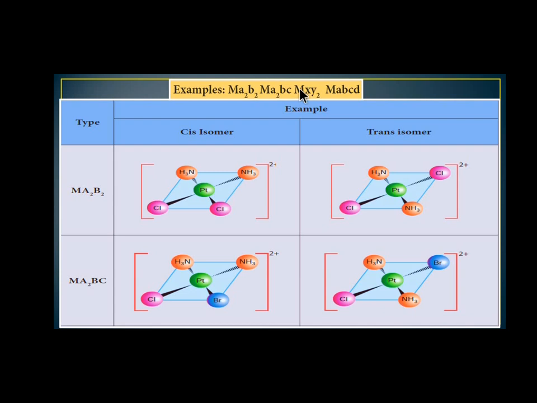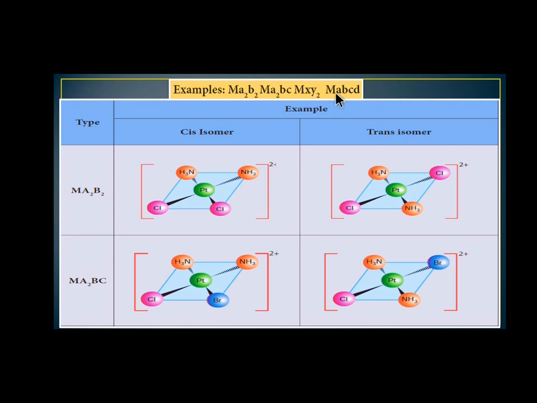And another type is metal (XY) twice. XY is a bidentate ligand, so it is multiplied by 2, which comes to 4. So the total number of ligands is 4. Why is a bidentate ligand multiplied by 2? Because in a bidentate ligand, two atoms are able to donate a shared pair of electrons to the metal.